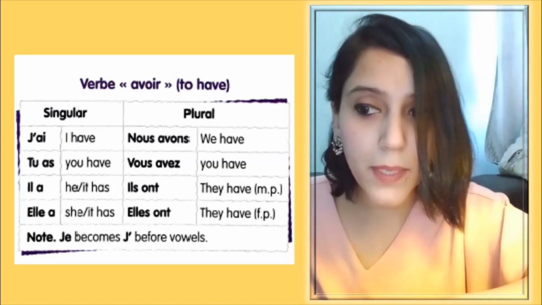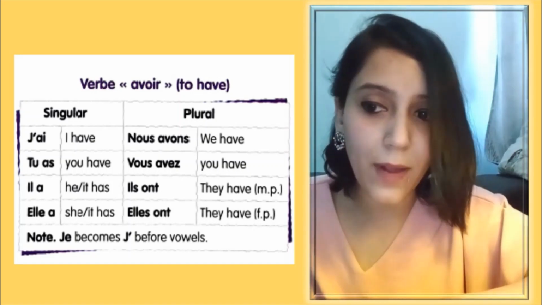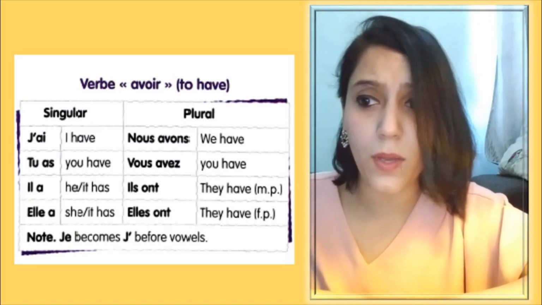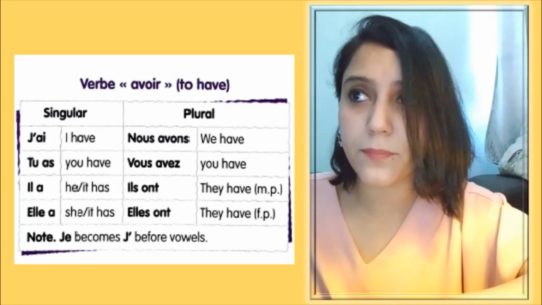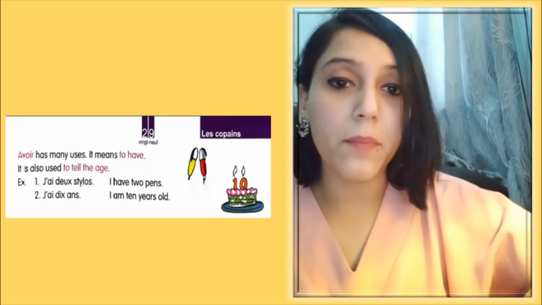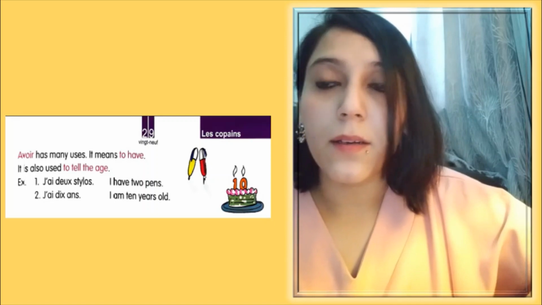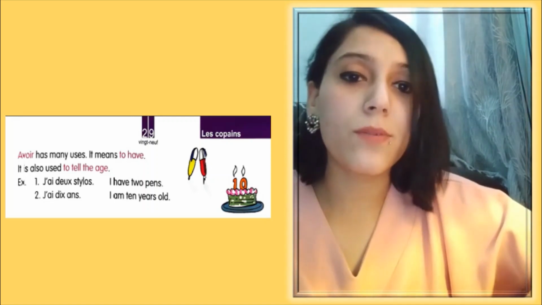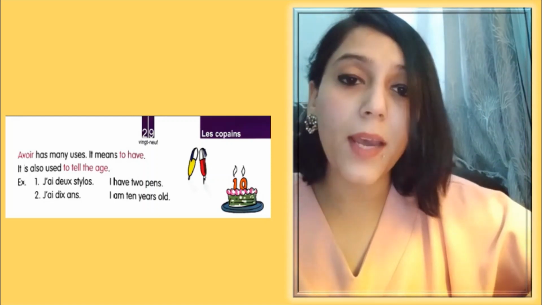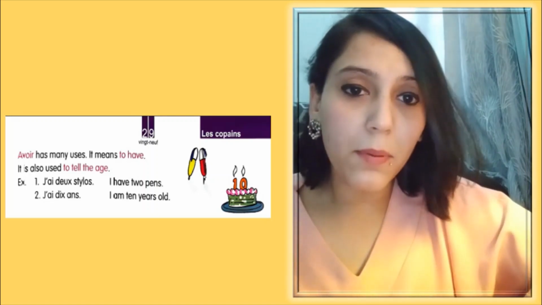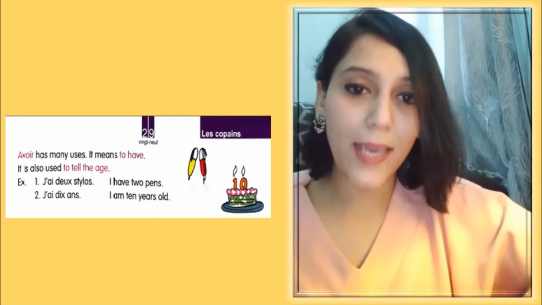Note, je becomes j' before vowels. This I have explained earlier, so I don't think I should explain it one more time. See, avoir is a very useful verb. It is a very important verb, right? It is used with many expressions. It is used as a main verb. It is used also as an auxiliary verb. Now here we are only seeing its uses as a main verb. That means I have, he has, she has, etc.